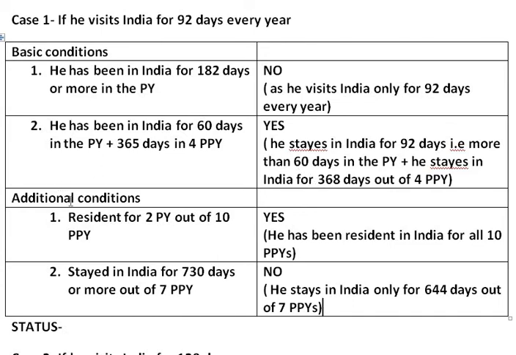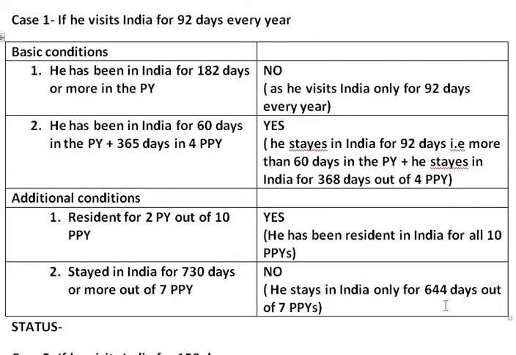And in case of additional conditions, he has been resident for more than 2 previous years out of 10 preceding previous years. And on the second additional condition, he does not stay for more than or equal to 730 days because he stays only for 644 days out of 7 preceding previous years.